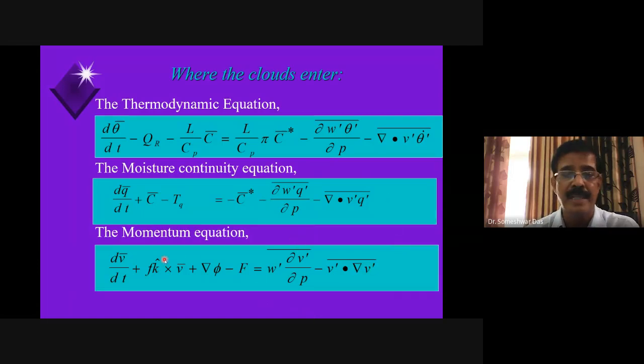Because all the left hand terms are standard, like Coriolis force is there, pressure gradient force is there, frictional force is there, right? And the right hand side terms, we said that they are the subgrid scale terms. So who can say how clouds can affect the momentum equation? Can somebody guess?